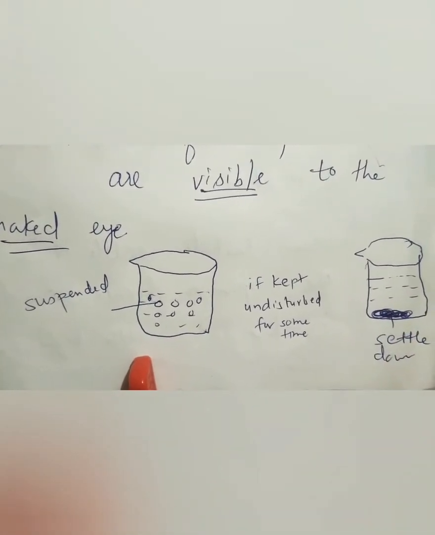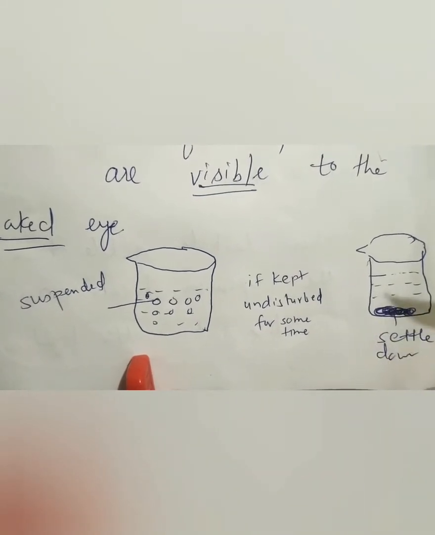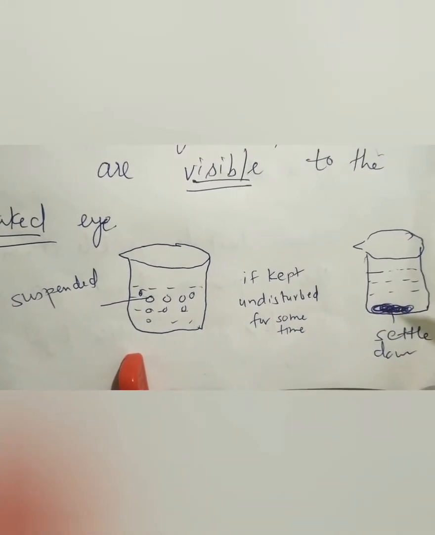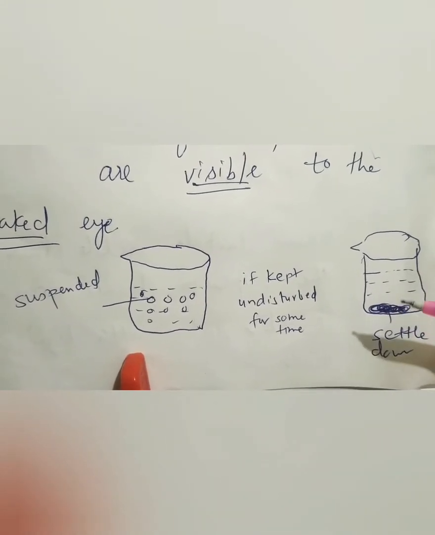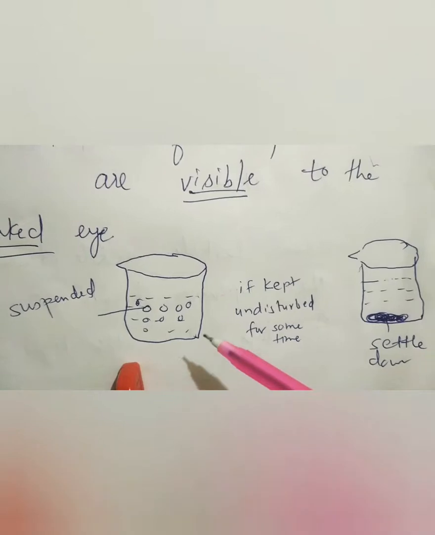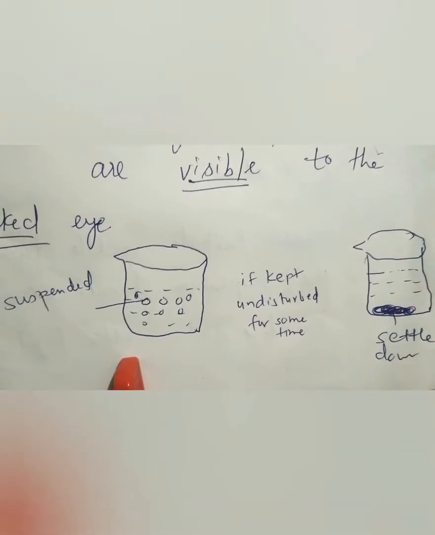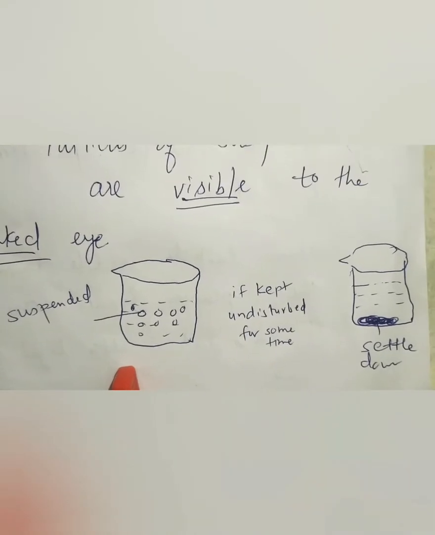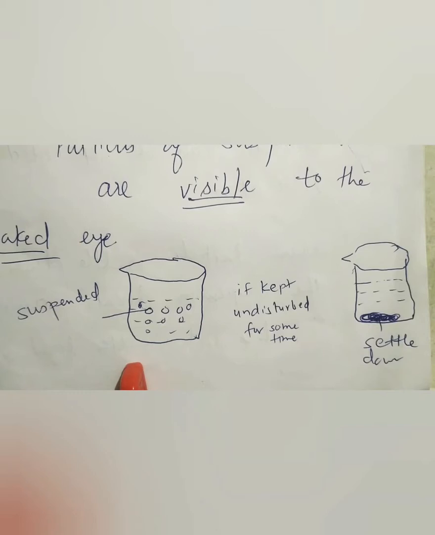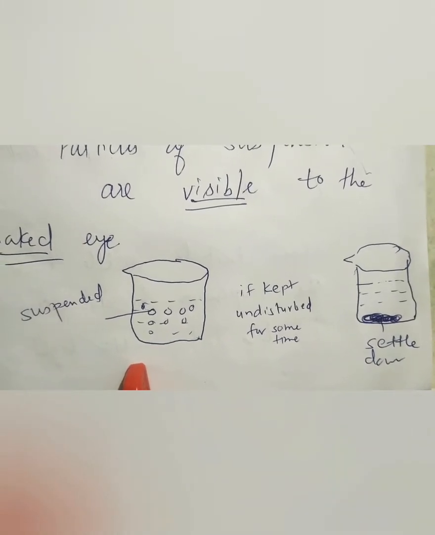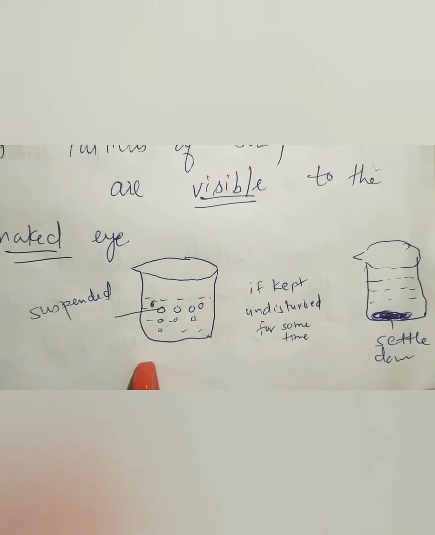So suspensions are unstable mixtures because the particles settle down, hence they are called unstable. They don't remain suspended any longer. Before they were suspended, and after that they settled down. Now there is a question: can we separate these particles through filtration? Yes, we can separate the mixture of a suspension by the filtration process.